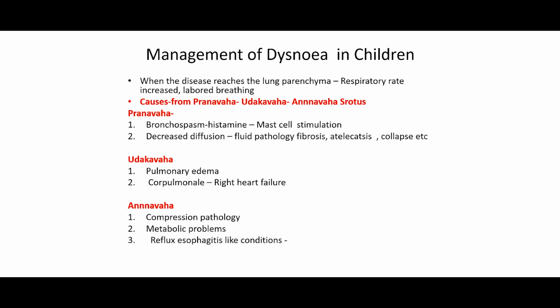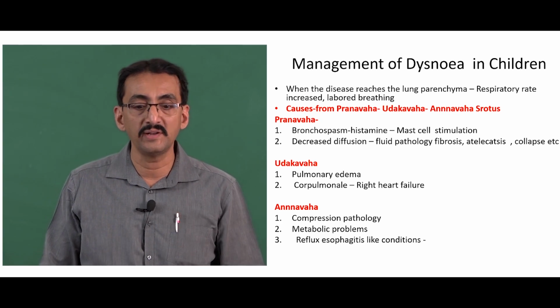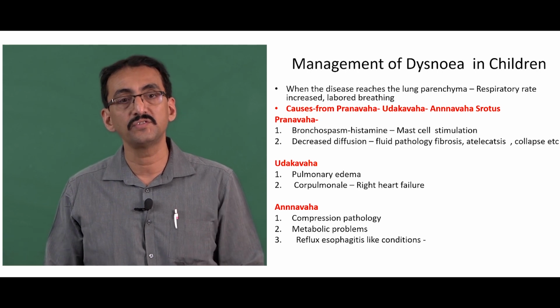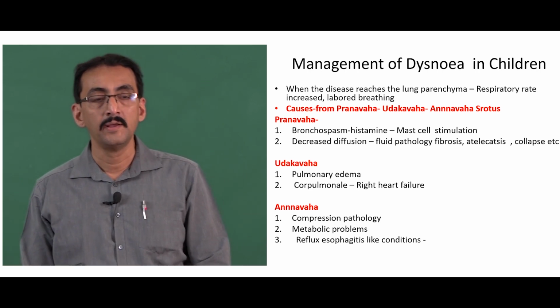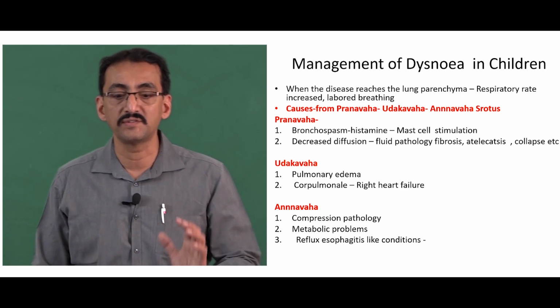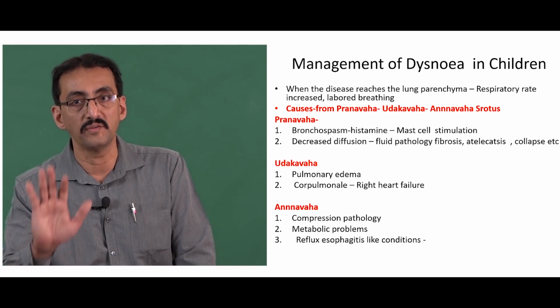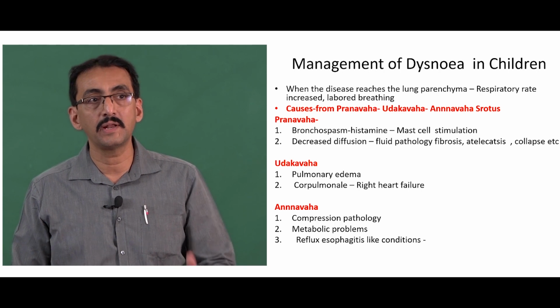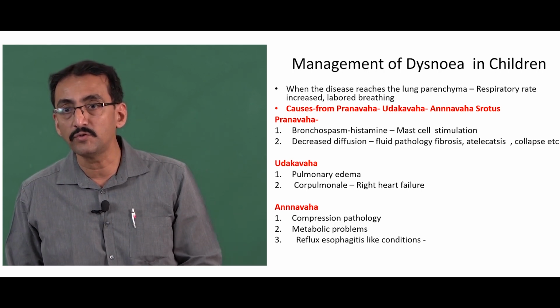So, in the classics, it is told that this particular Shwasa can occur because of three things. One is Pranamahashrotas, Udakavashrotas, and Annamahashrotas get involved. There are certain factors which cause asthma in children where the Pranamahashrotas is the cause. For example, bronchospasm. The bronchospasm is occurring at the different level of the bronchial tubules.